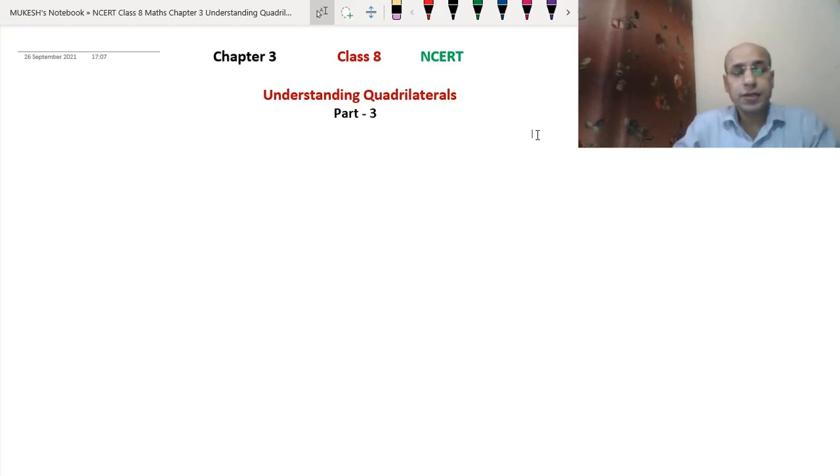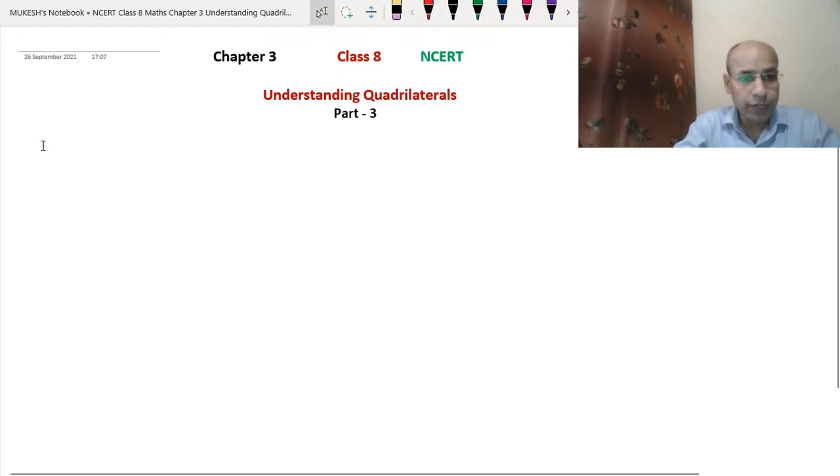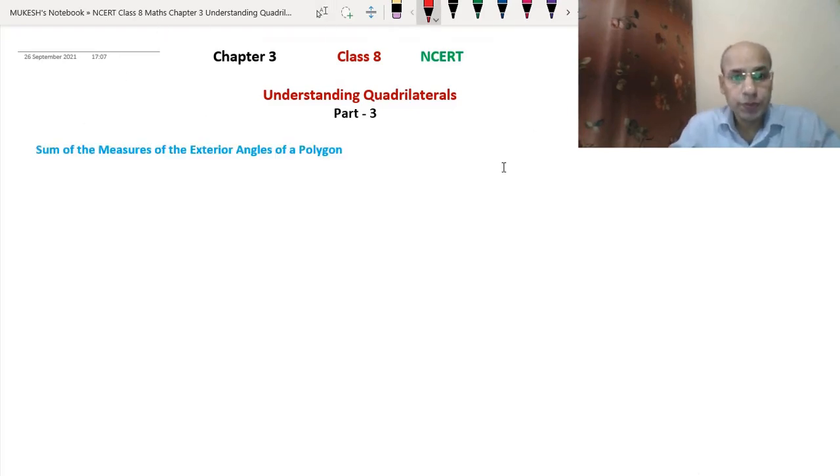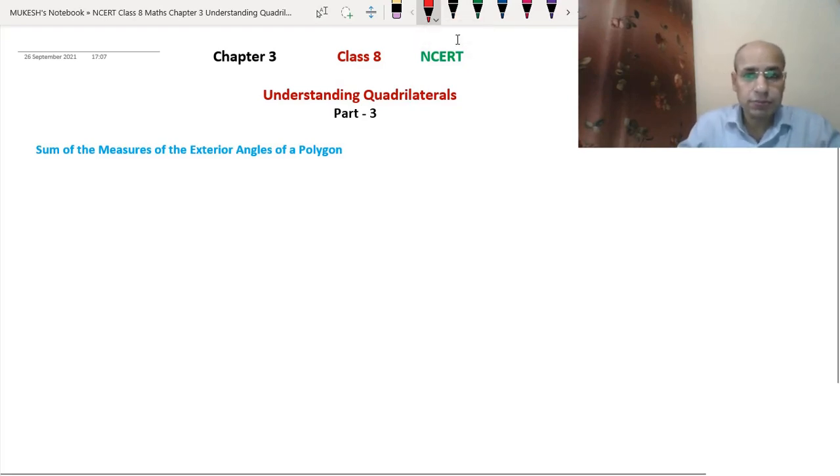So today we will do the sum of the exterior angles of any polygon, and the exercise 3.2 is related to that. Okay, the exercise 3.2 is related to the sum of the exterior angles of a polygon. If you remember the last video, in one question we had found the sum of the exterior angles, x plus y plus z. In another question we found x plus y plus z plus w. And in both questions the answer came to 360. Now let's recheck that question.